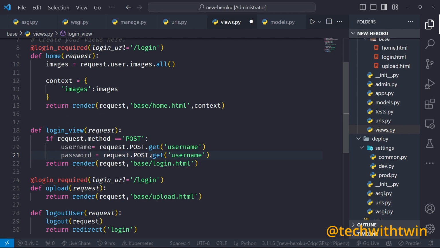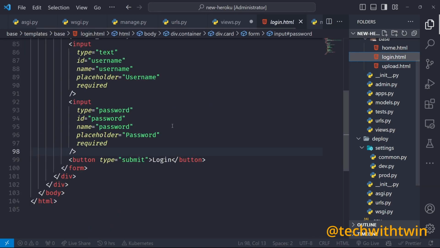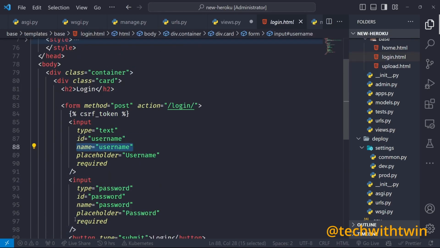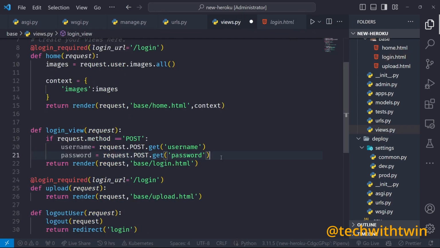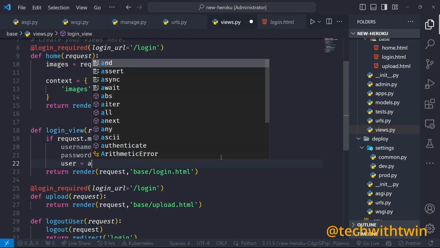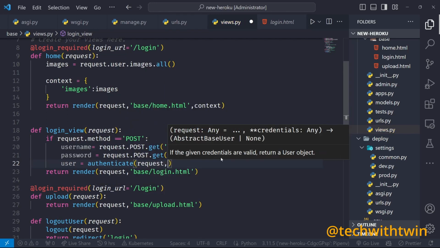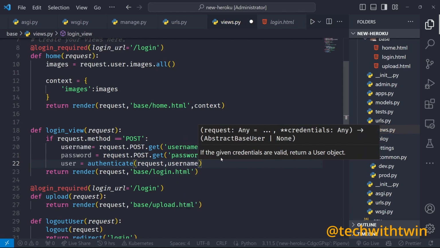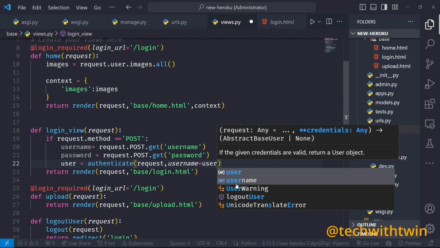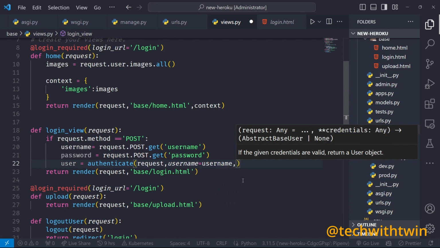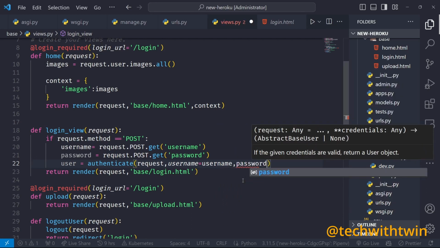So password is equals to request.POST.get password. Now where are these keys coming from? These keys are coming from our names, you can see the names we are using here. Those are the ones that will come in the views. And then we can call the authenticate, give it the request, and give it the username, which is equals to the username we have just created, and then the password, which is the same password I've created.